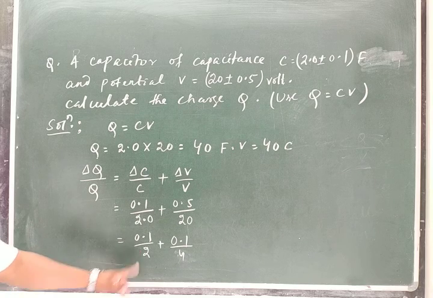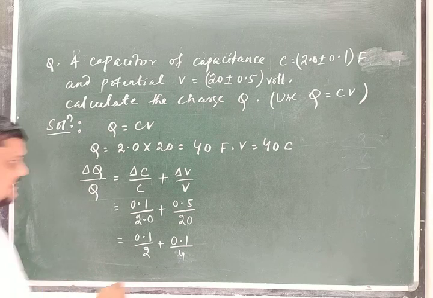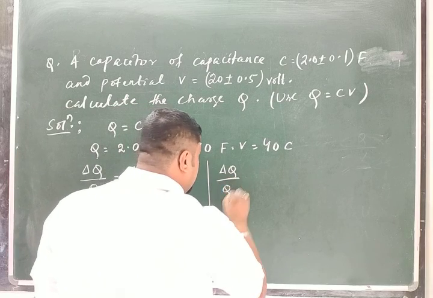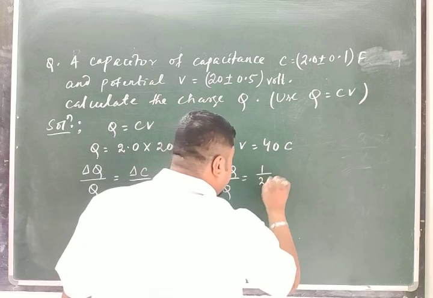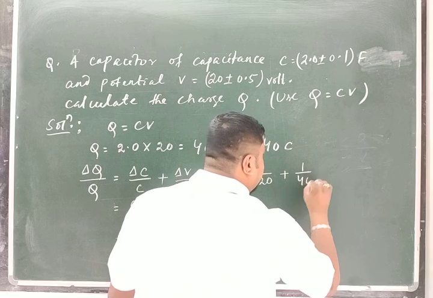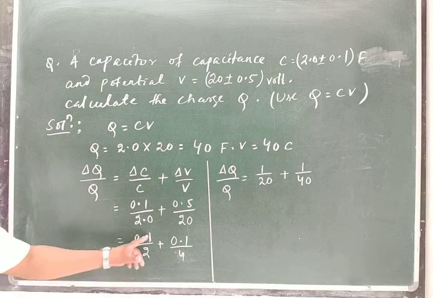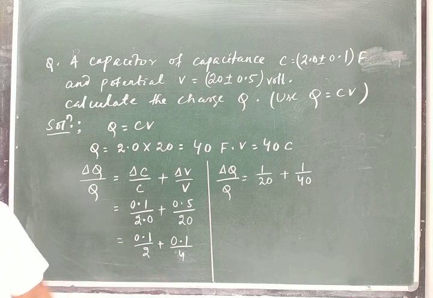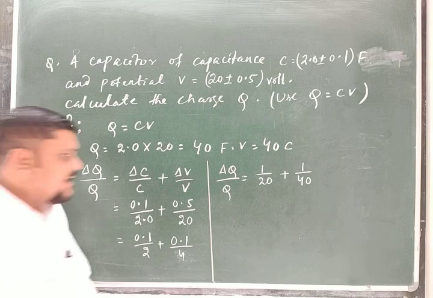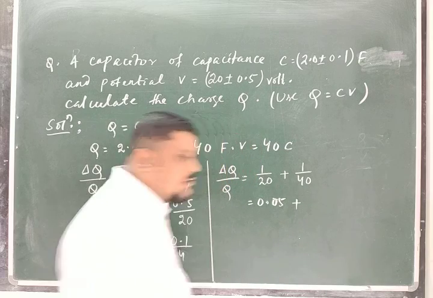And what is 0.1 by 2? It is equal to how much? This is 1 by 20. So you can write this as delta Q by Q is equal to 1 by 20 plus 1 by 40. If you take the decimal, 0.1 means 1 by 10. 1 by 10 into 2 is 20, 1 by 10 into 4 is 40. So what is 1 by 20? That is 0.05, plus 1 by 40.